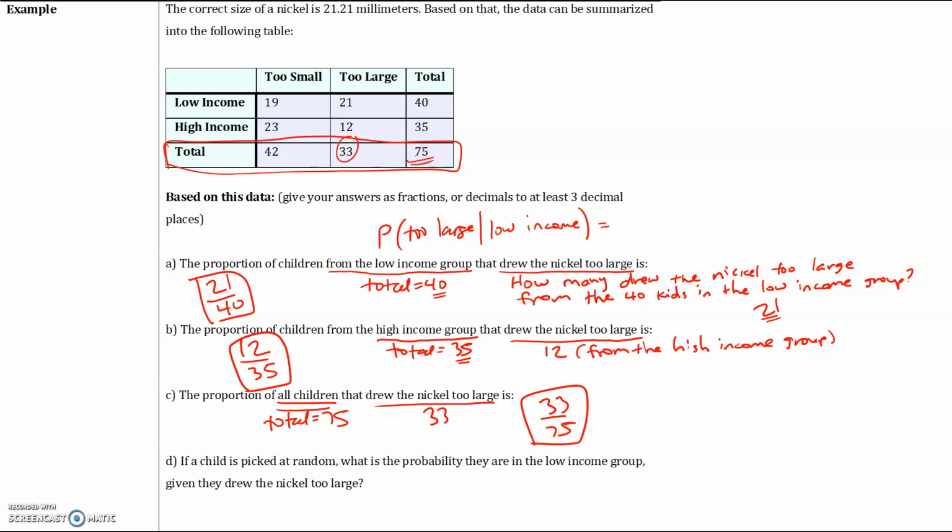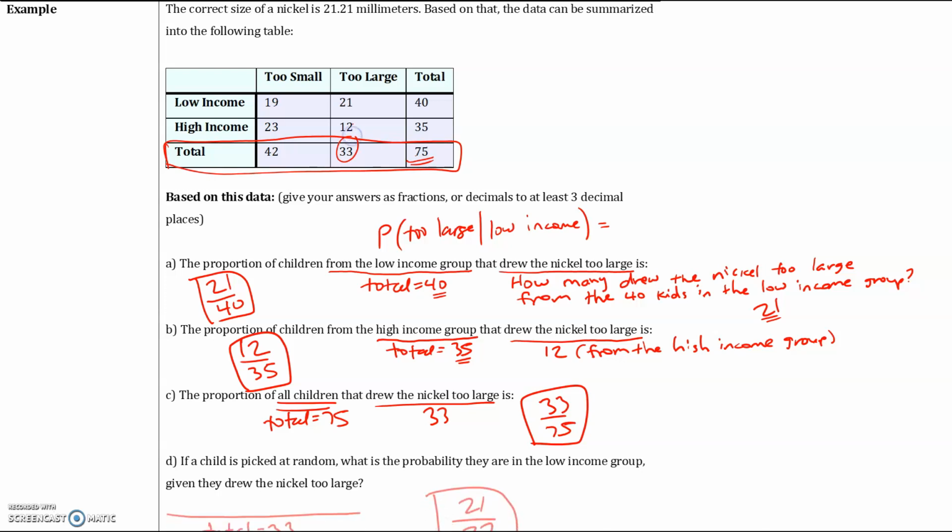Okay, lastly, part D, it says, if a child is picked at random, what is the probability that they are in the low-income group given they drew the nickel too large? Okay, if a child is picked at random, what is the probability that they are in the low-income group given that they drew the nickel too large?